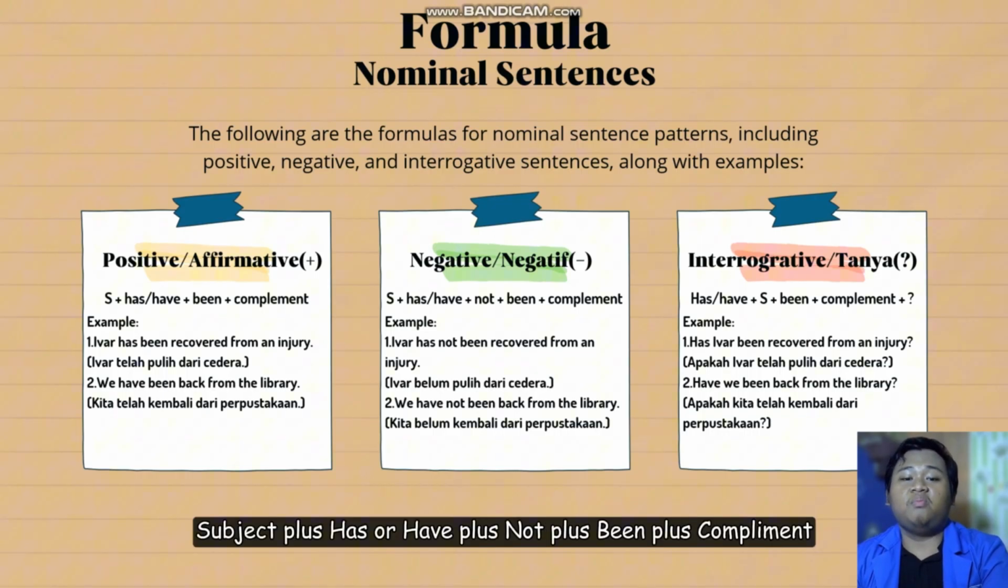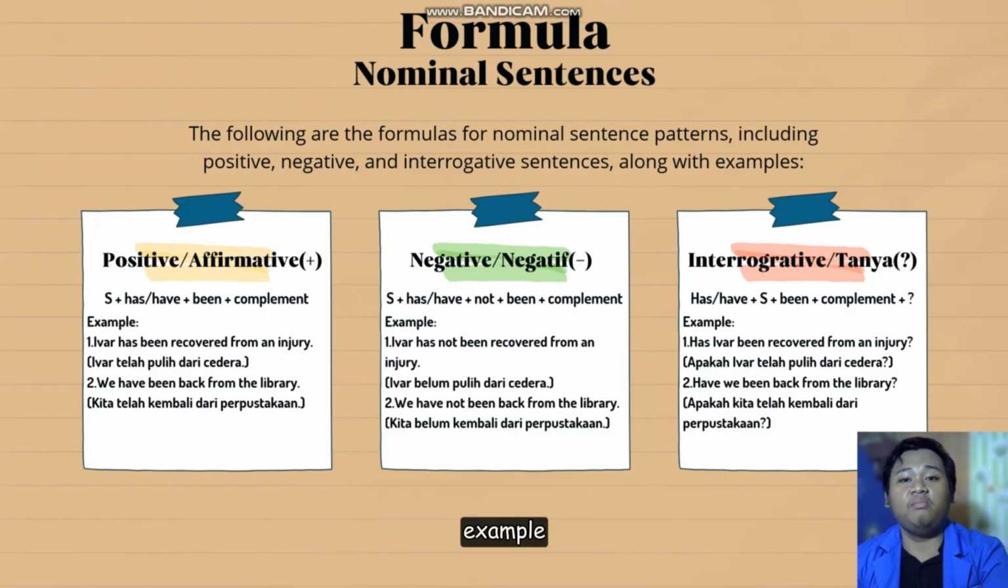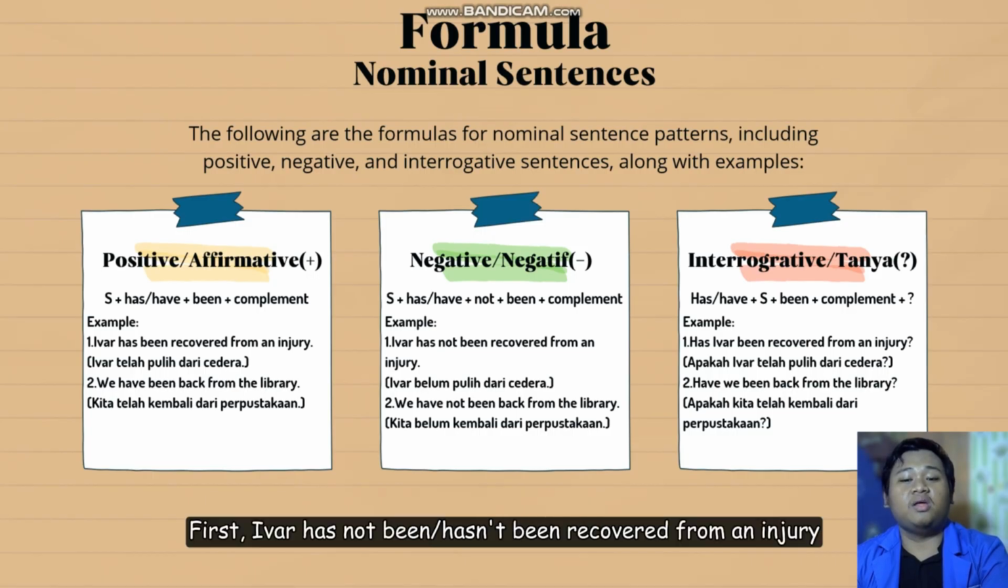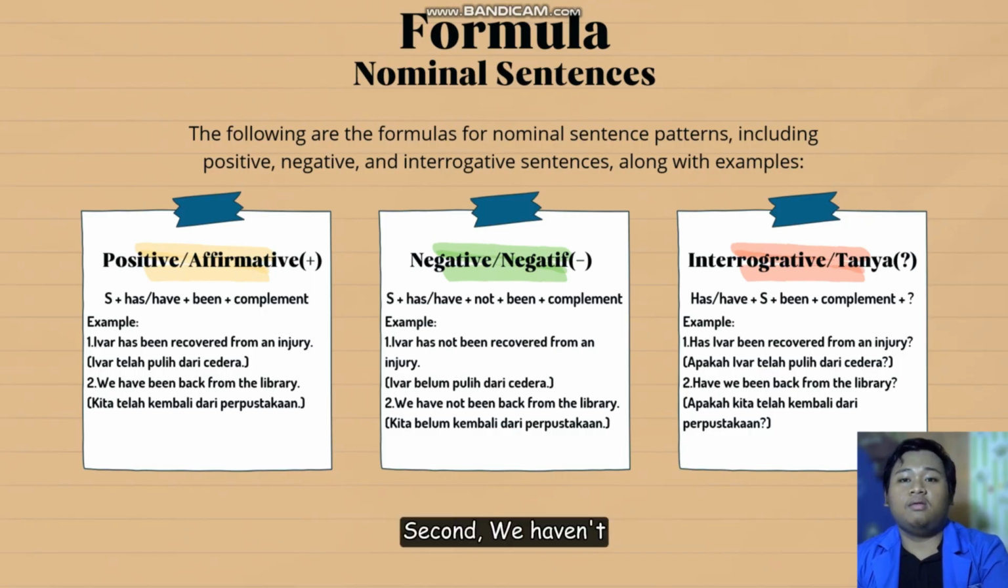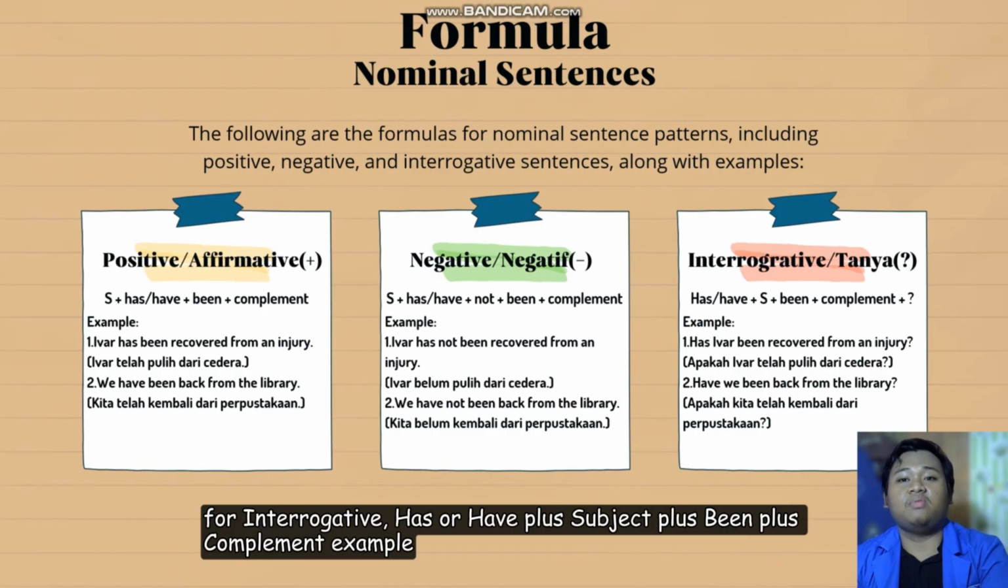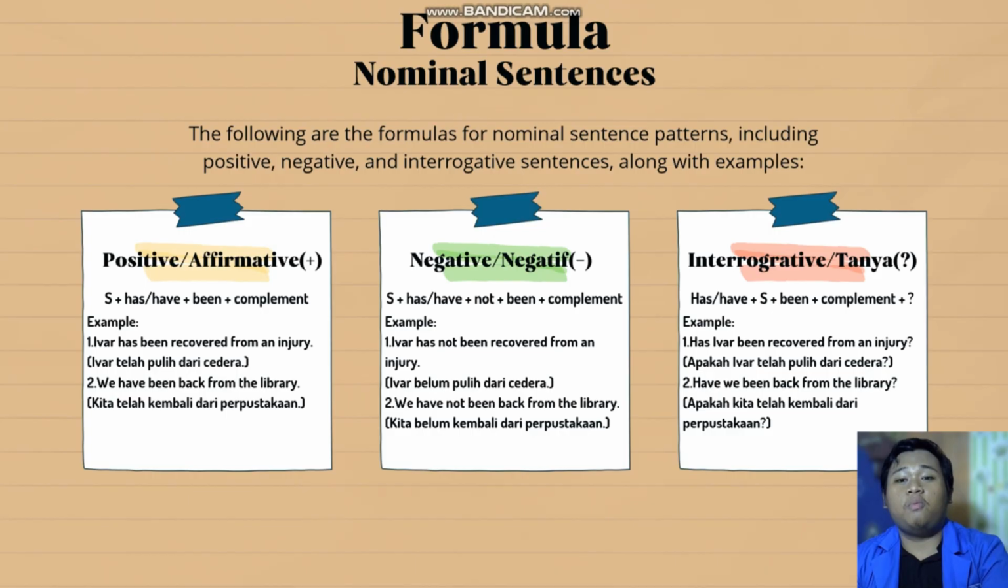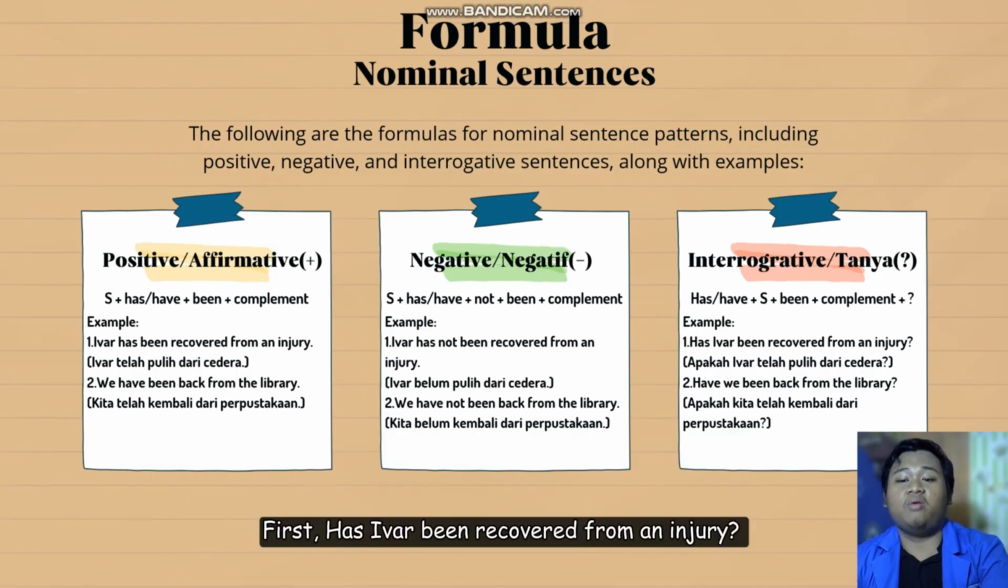Negative. Subject plus has or have plus not plus been plus complement. Example. First, Ivar hasn't been recovered from an injury. Second, we have not been back from the library. For interrogative, has or have plus subject plus been plus complement. Example. First, has Ivar been recovered from an injury? Second, have we been back from the library?